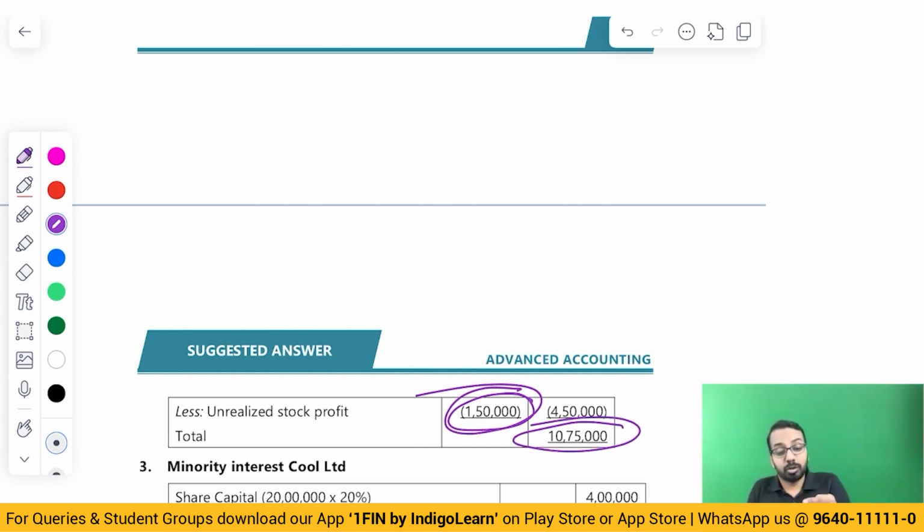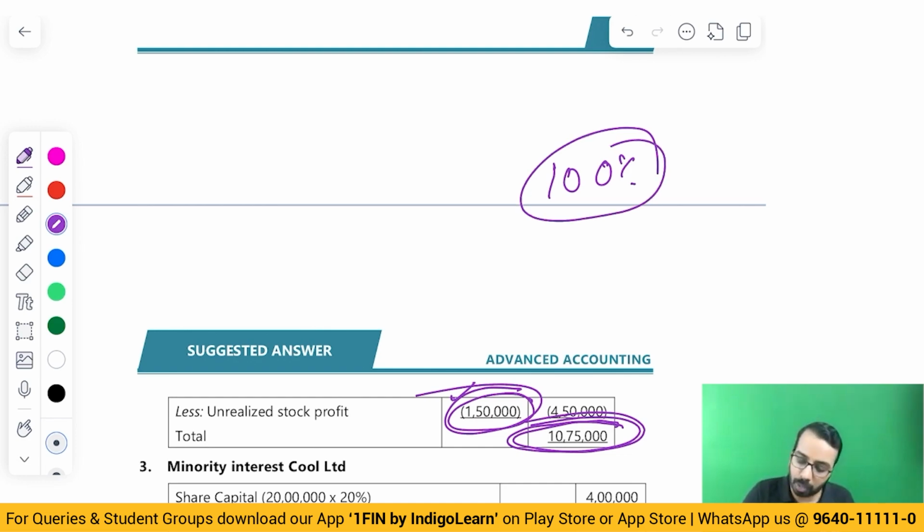Sir, do we eliminate the minority share and all of that? See, this is 150. This 150 is profit lying in stock. In consolidated balance sheet, we show 100% stock. So 100% will be eliminated from the inventory.